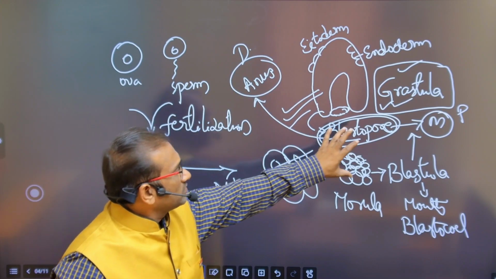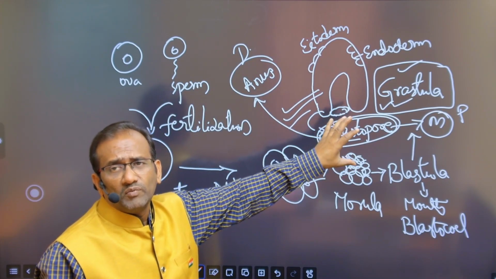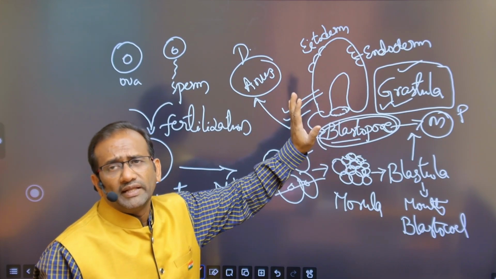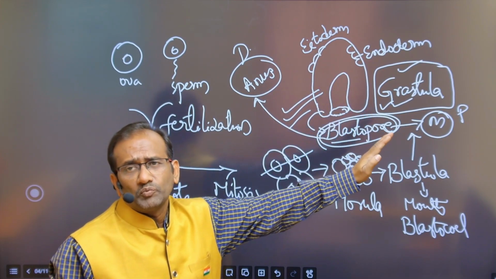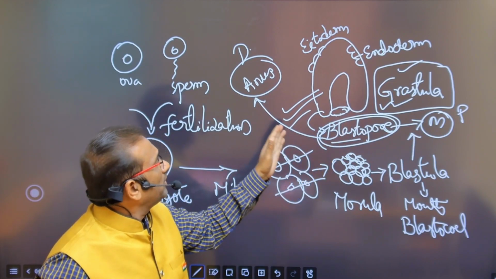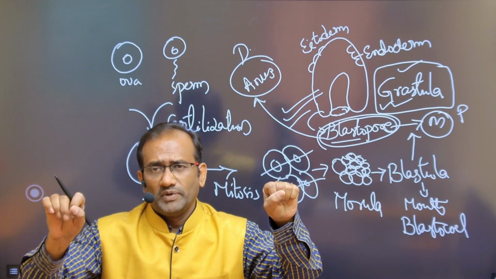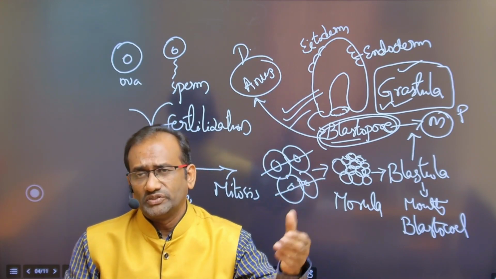So organisms are two types. The total animal kingdom is divided into two categories only: animals in which the blastopore converts into mouth, and animals in which the blastopore converts into anus.